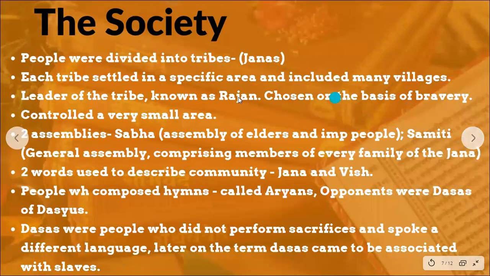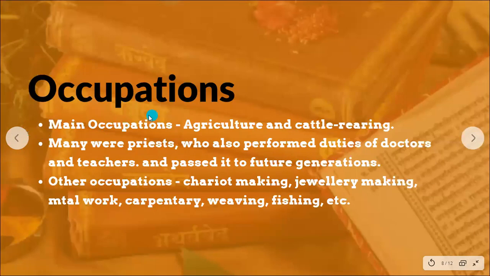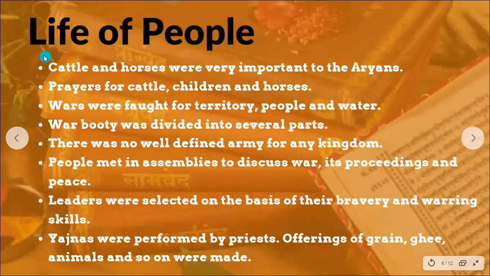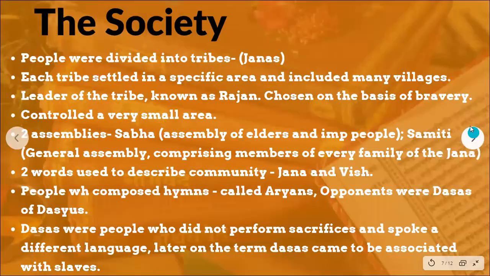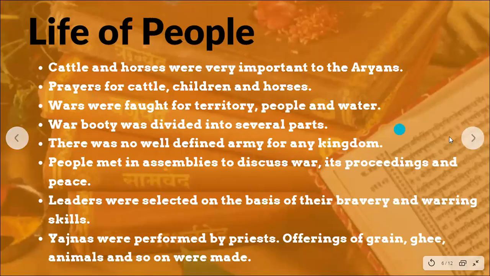Okay, so next we have, that's about the... So we just got to know about the life of the people, how cattle and horses were very important, right? They were fighting wars for territory, people, and water, and how the war bounty was divided. People would meet in assemblies to discuss wars, proceedings, and peace, and how leaders were elected, and the yagyas. So that's about the people.